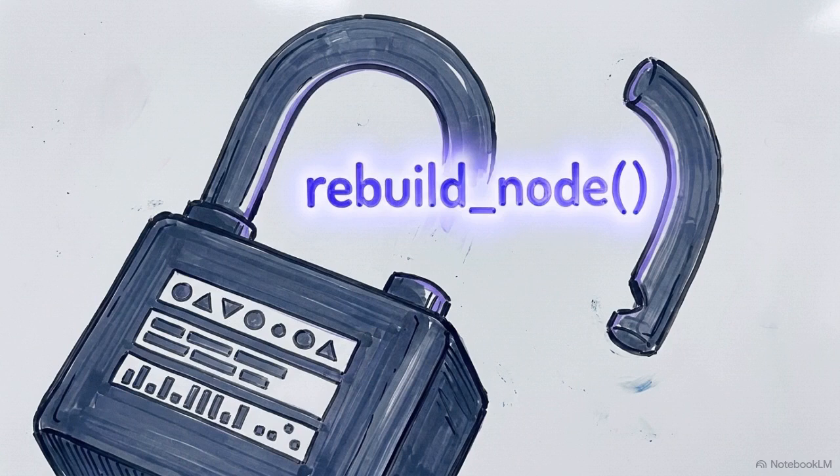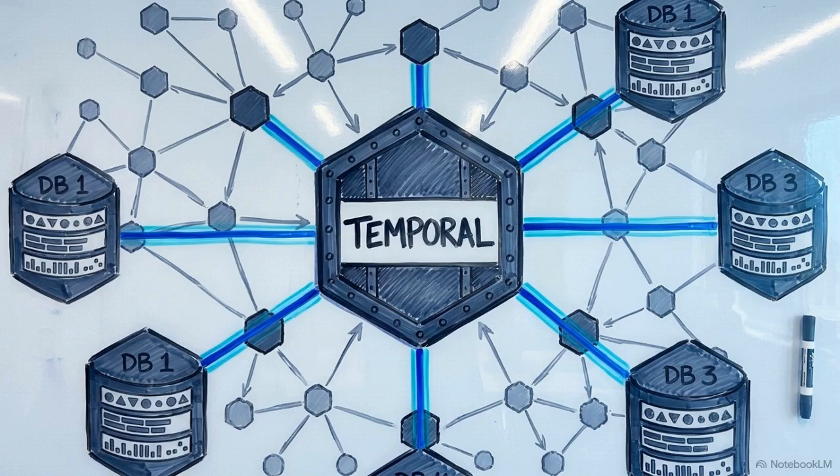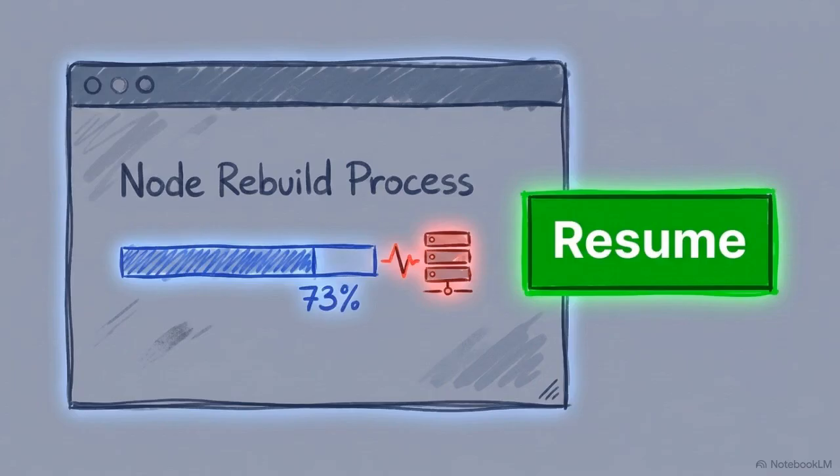By exploring all valid orderings, the algorithm discovers that fixing the priority issue first maintains safety while unlocking the ability to rebuild the downed node. The search algorithm ensures the database reaches health as quickly as possible, without the system ever entering an unsafe or partition state. Implementation requires a durable execution framework called Temporal.